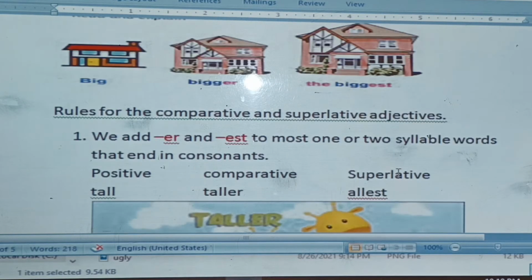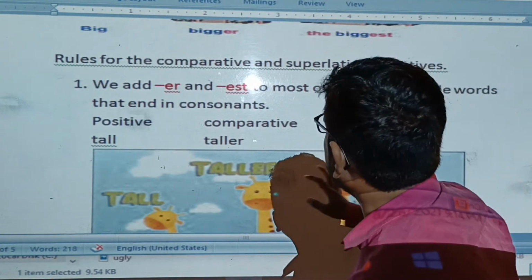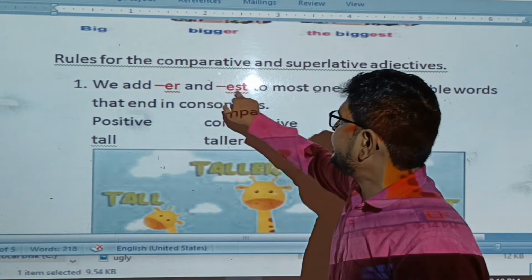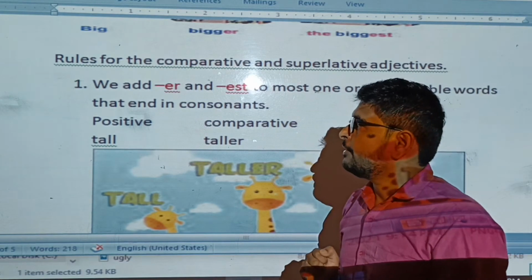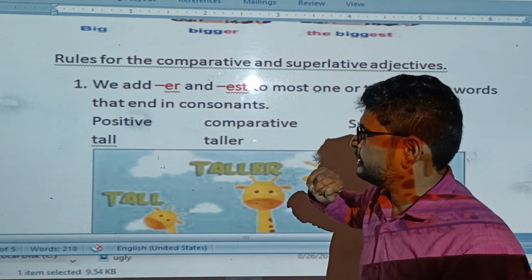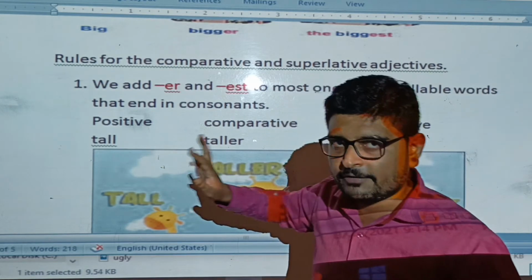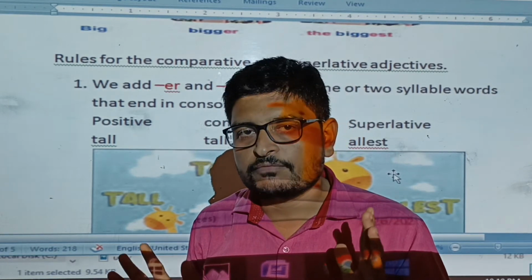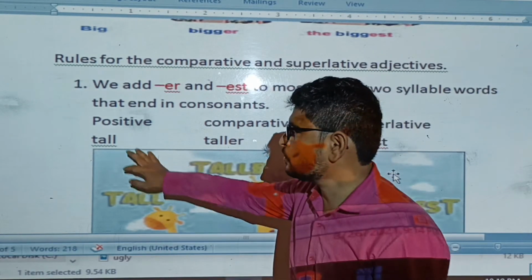Now, how can we change an adjective into comparative and superlative? Rules for the comparative and superlative adjectives. The first one is we add er and est to most one or two syllable words that end in a consonant. First example, like T-A-L-L. L is a consonant. We are already familiar with the vowels and consonants: A, E, I, O, U are vowels, and the rest are consonants. So L is a consonant.